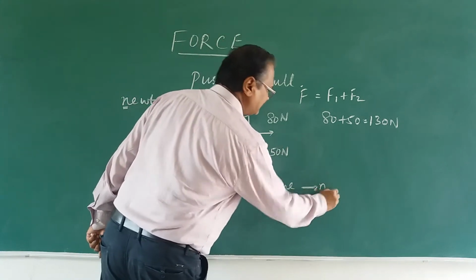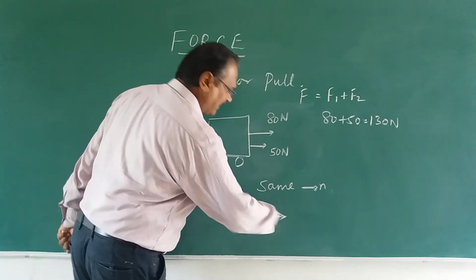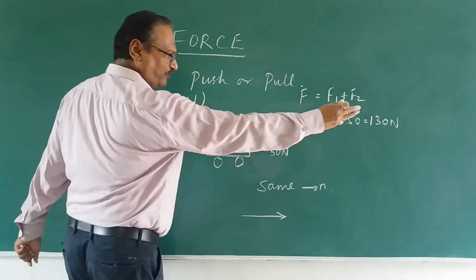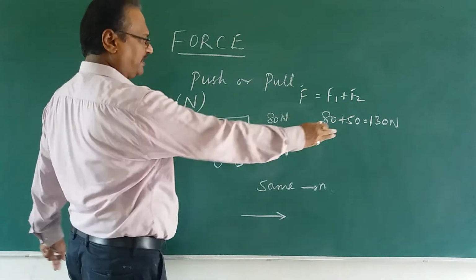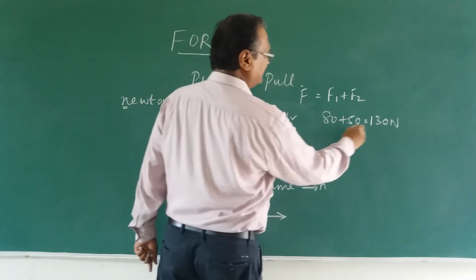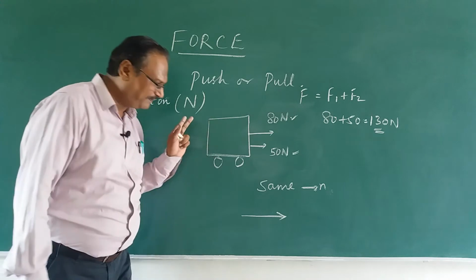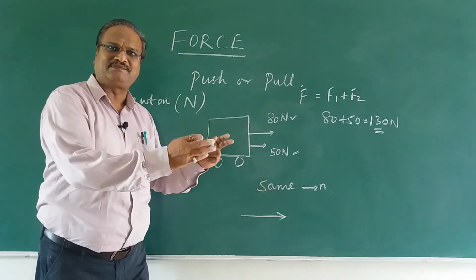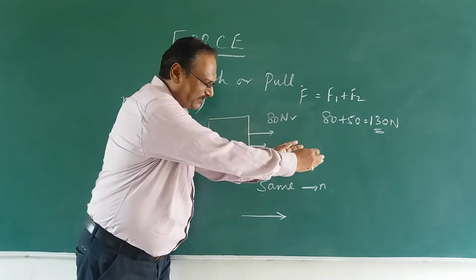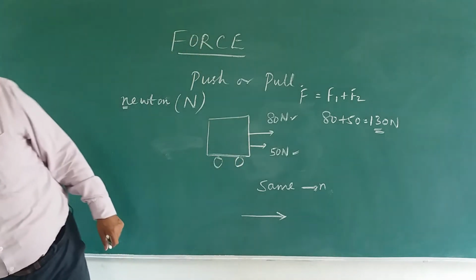When the direction is the same, the body will move towards the right. Again you add 80 plus 50, that is 130 Newton. When two forces are in the same direction, you just add them and the body moves in the direction of the force applied.